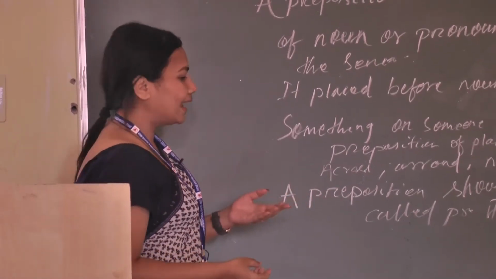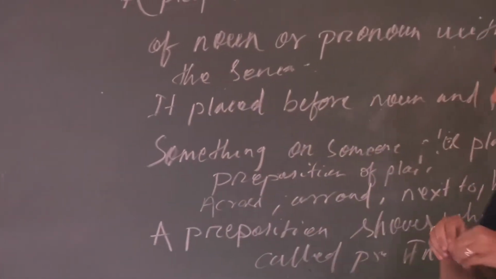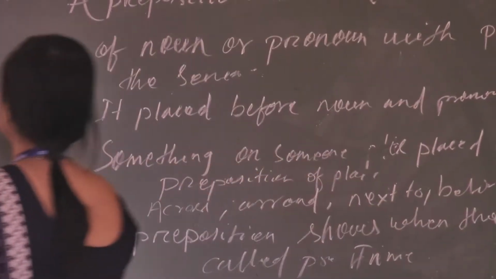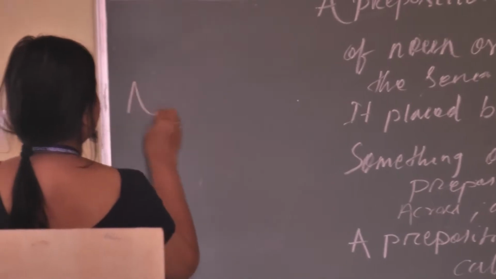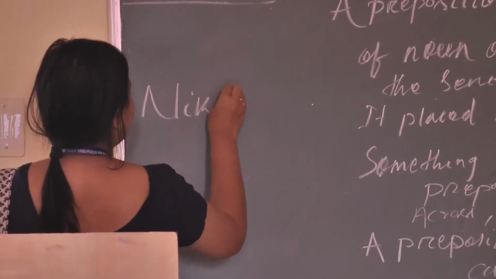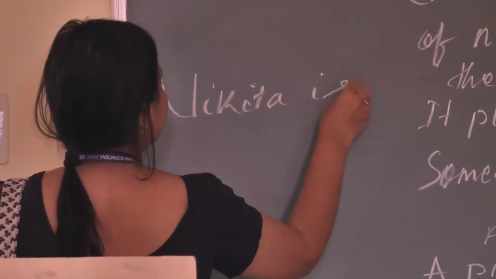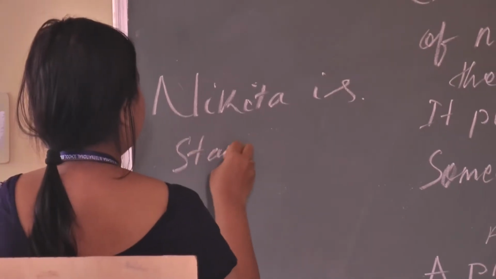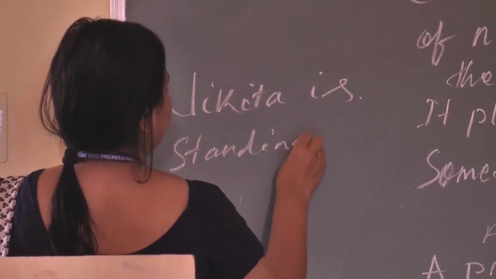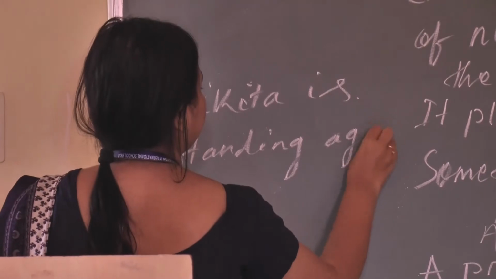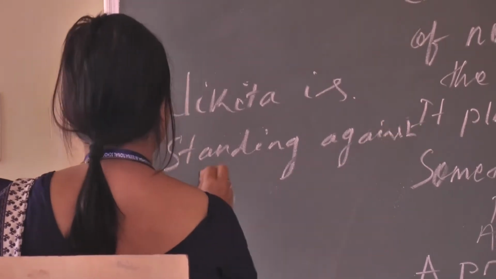Here I can give you an example, then you will understand clearly. Nikita is standing against the wall.